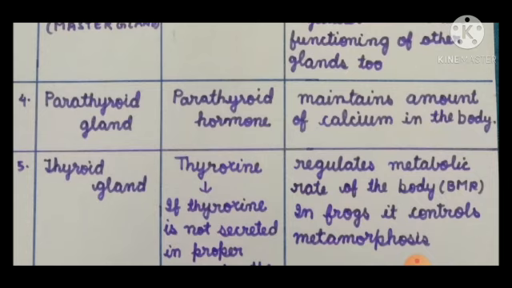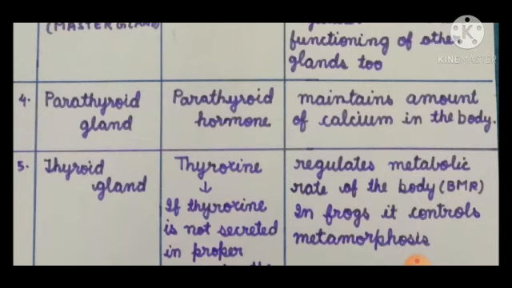Moreover, not only in human beings, this thyroid gland is important for frogs also. You must have studied the life cycle of the frog in lower classes, and you must be aware of the fact that a tadpole looks like a fish, but it gets converted into a frog by the process of metamorphosis, and this metamorphosis is controlled by thyroxine. So frogs also need iodine content in their food or water because they also need thyroxine for metamorphosis. So students, to compensate the thyroxine content in our body, we should use iodine rich food.